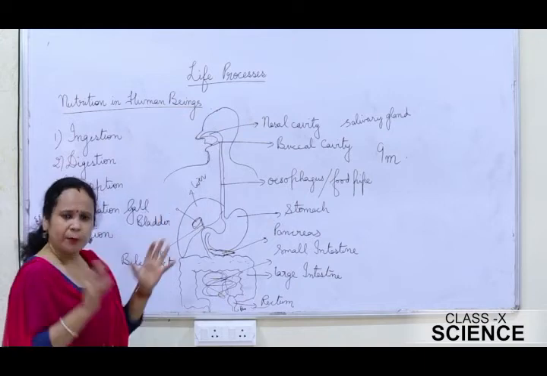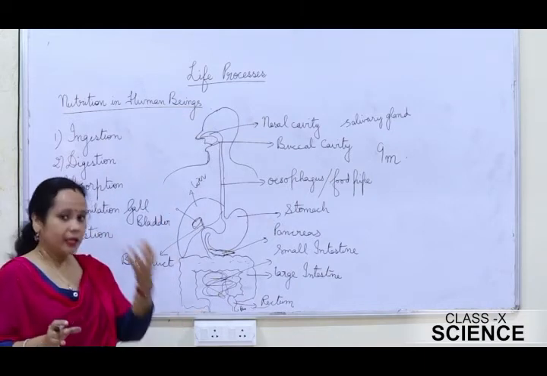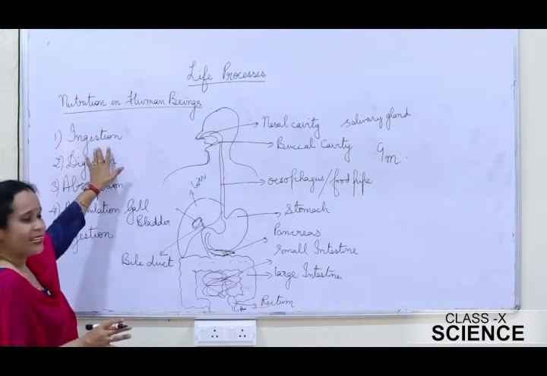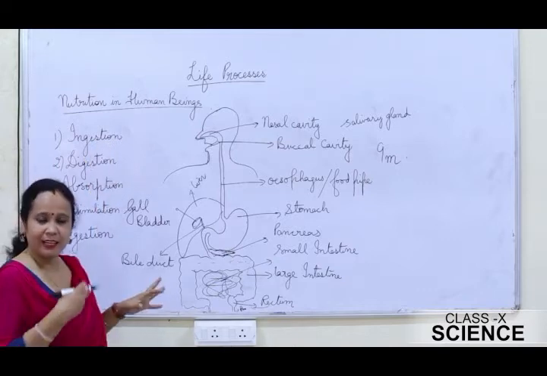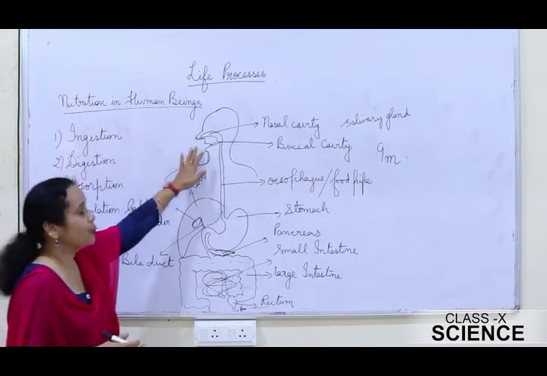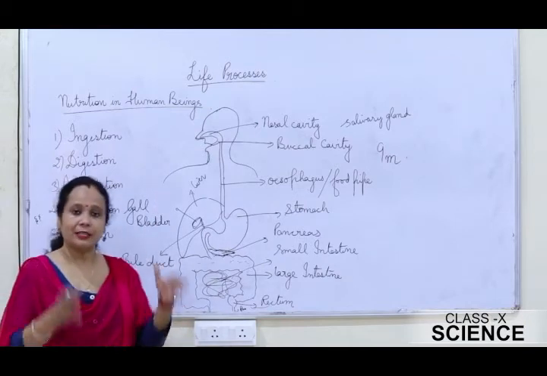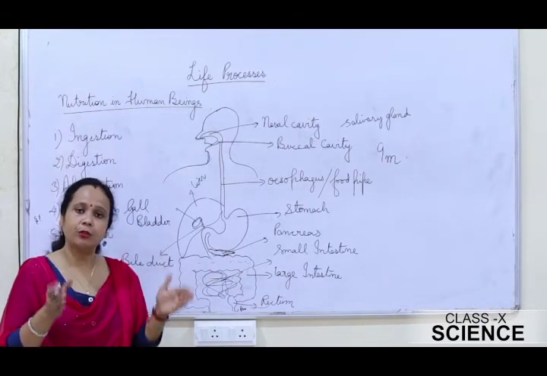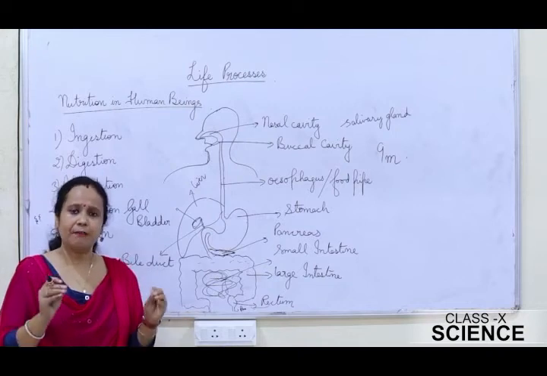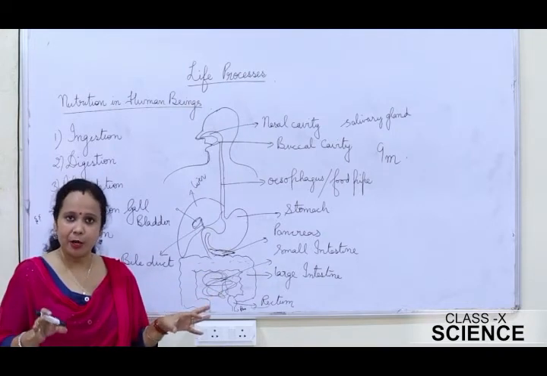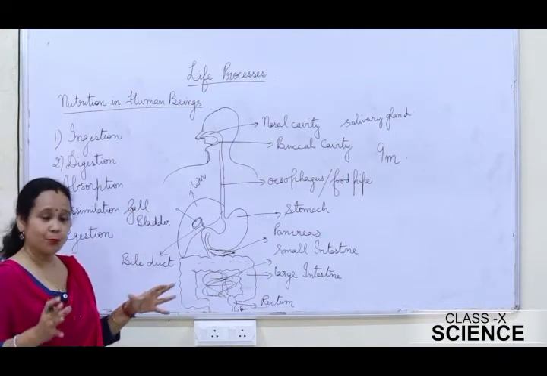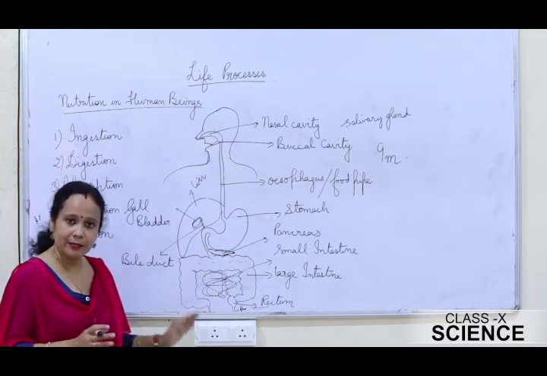When you take in food, the process of taking food into your mouth is called ingestion. It's a small step actually. You just take in food, that is called ingestion, and this you do by means of your mouth. Then the next step is digestion. What is digestion? Digestion is breaking down the complex food material into simpler ones so that it can be readily used by the body. This is a very vast process and it involves a lot of organs.